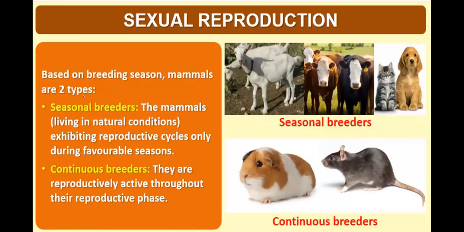Based on breeding season, animals are of two types: seasonal breeders and continuous breeders. Seasonal breeders are mammals living in natural conditions that exhibit reproductive cycles only during favorable seasons, like goat, cow, cat, dog. Continuous breeders are reproductively active throughout their reproductive phase, like rabbit, rat, and human beings.